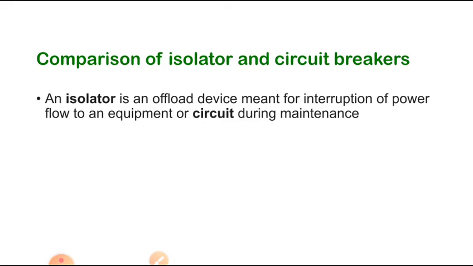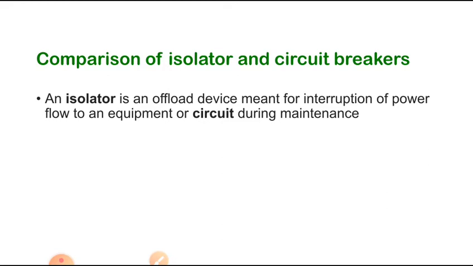Whereas isolators have no breaking and making capacity at the time of manufacture. So it is intended to operate under no load condition at any cost, but we can operate it at any voltage. AB switches are operated up to a maximum of 33 kV only, but an isolator can be operated up to 765 kV, but under no load condition only.